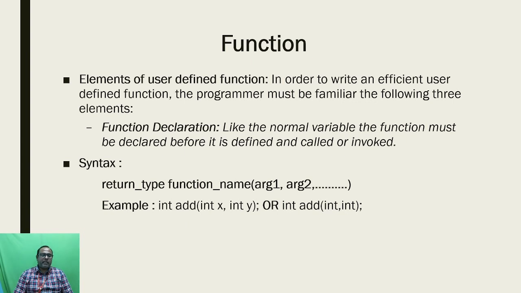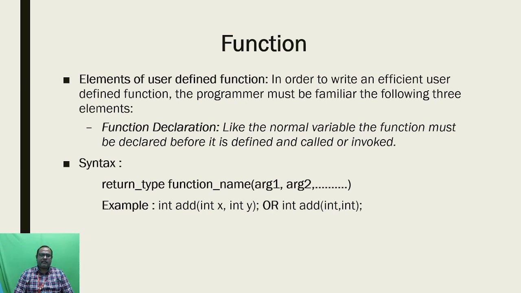If you are missing any one of these elements, the function program will not be executed and you will not get the proper output. The three elements are the function declaration, the function definition, and the function call. If you miss any one of these, you will get an error, or the function program will be incomplete. First we are going to see the function declaration.